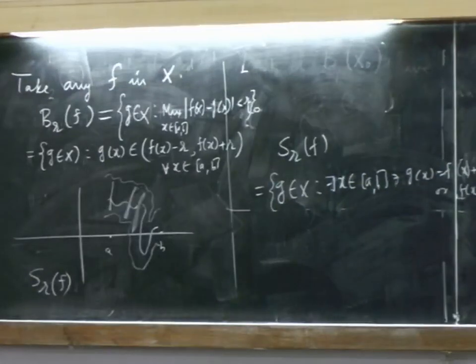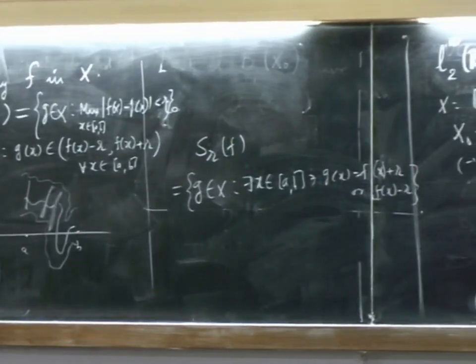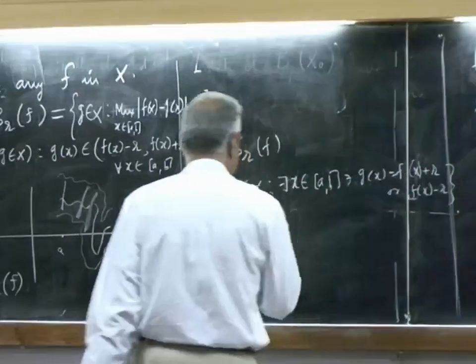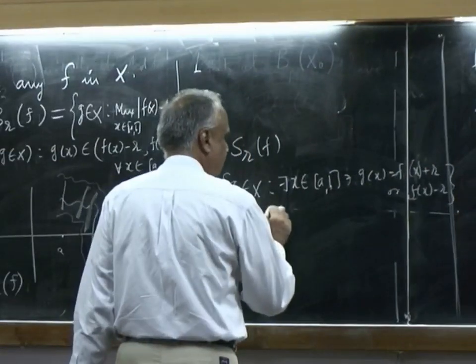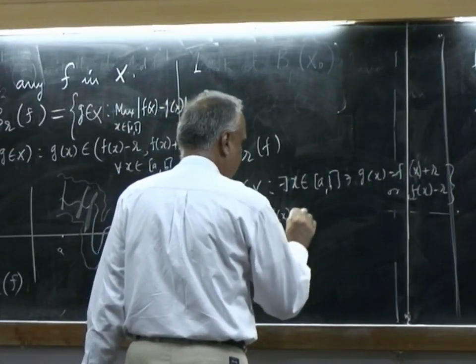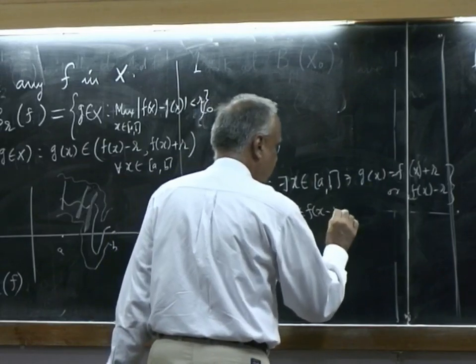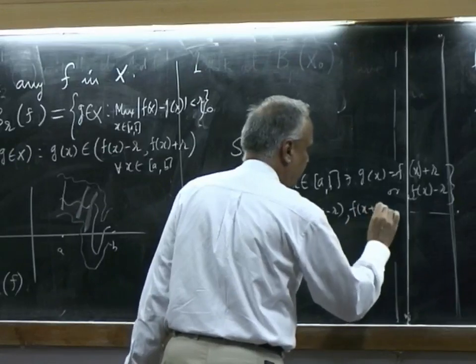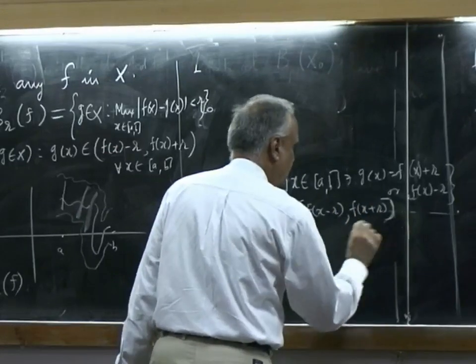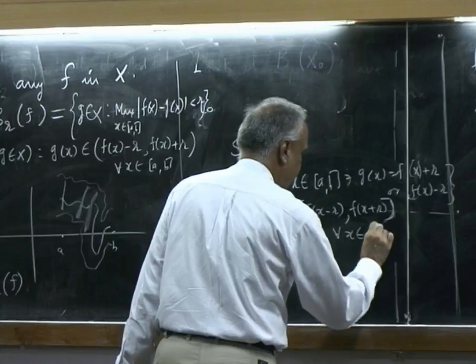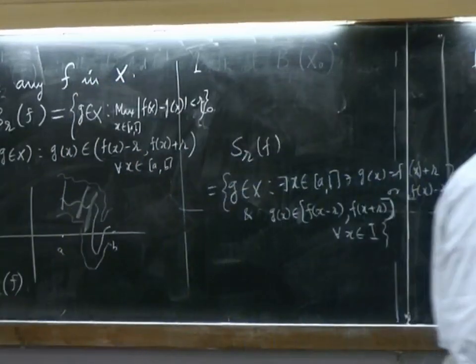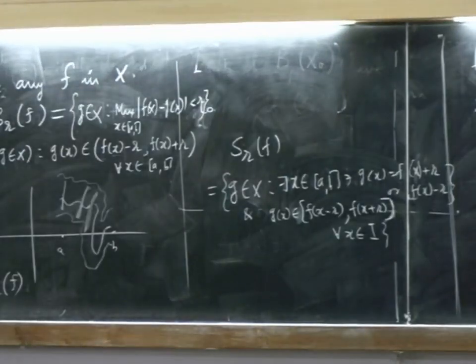At least at one point the difference must become r, so that the maximum becomes r, otherwise the maximum will be less than r. And of course, g(x) belongs to [f(x) minus r, f(x) plus r] for every x. It should be within that band, and it must touch at least once. Then that is an eligible candidate.